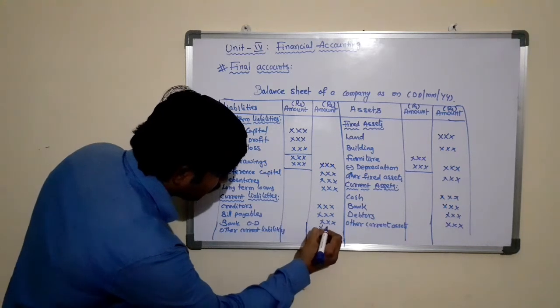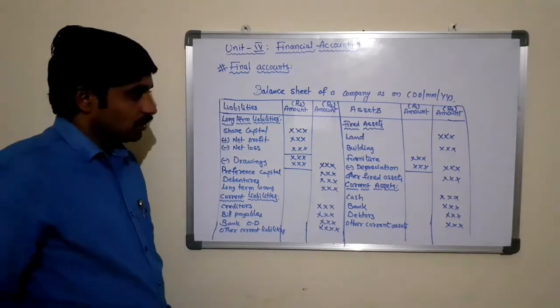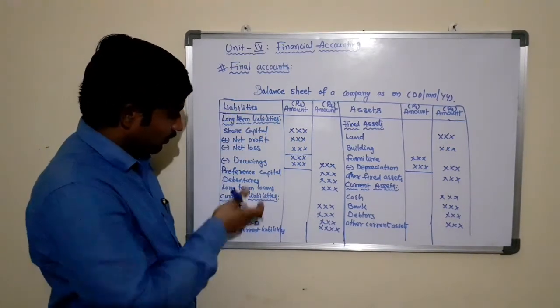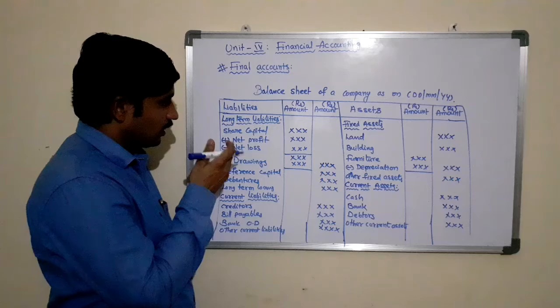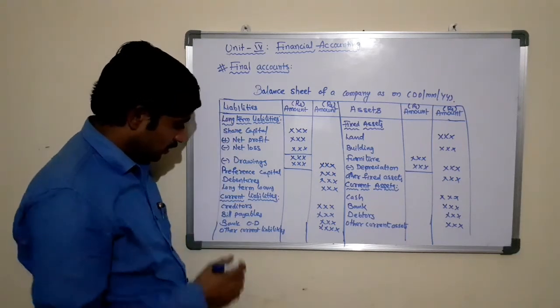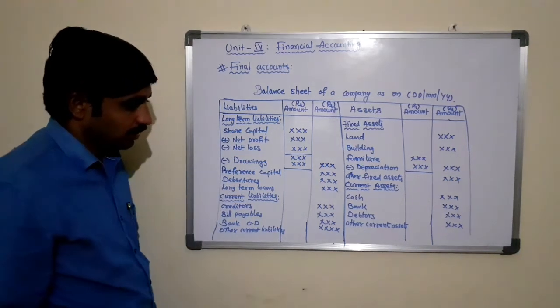So these are some of the items that come under the long-term liabilities and the current liabilities.